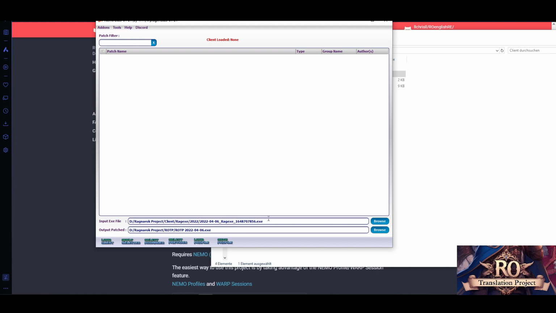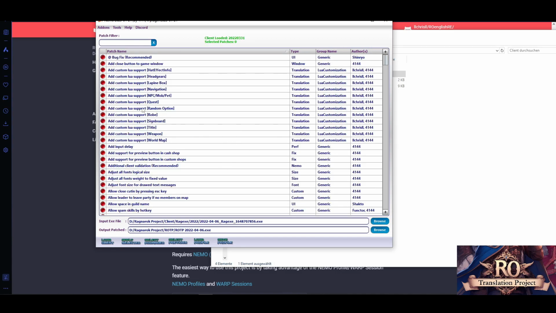Like you might have seen already just now, but maybe too fast, you select the unpacked client, which you can only use to make your client, and then your output, where your new client, the packed, patched client, will be going. Then after you're sure you decided everything, you hit load client. This might take a few seconds, because it has much to load.